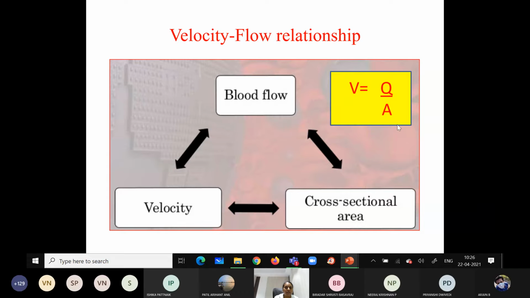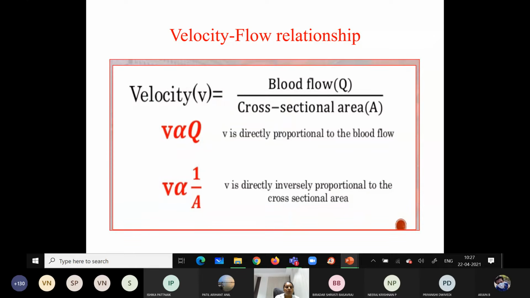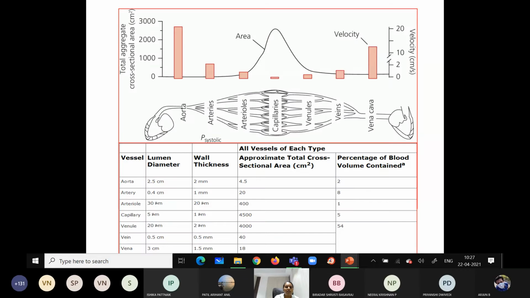Whenever there is increase in the cross-sectional area like capillaries, velocity decreases. Whenever there is decrease in the cross-sectional area like aorta or the veins, the velocity increases. So velocity is directly proportional to the blood flow, whereas inversely proportional to the cross-sectional area.